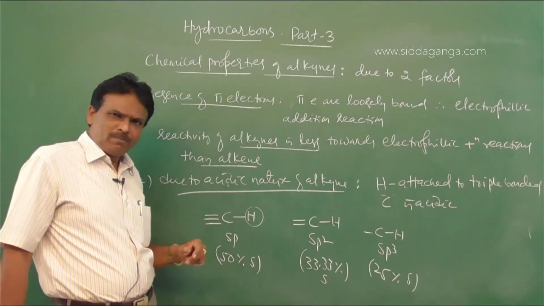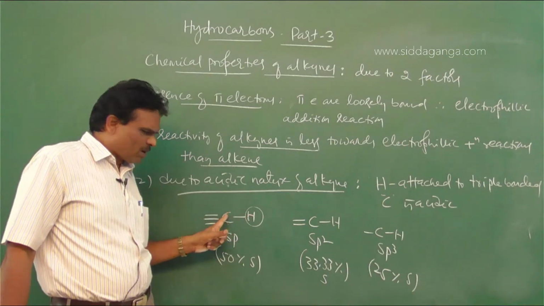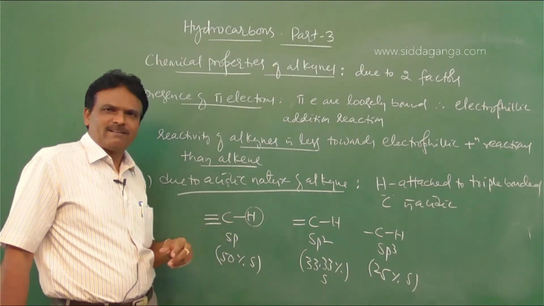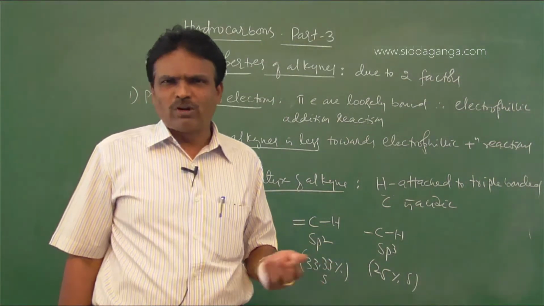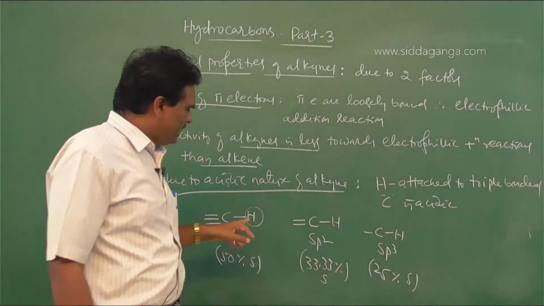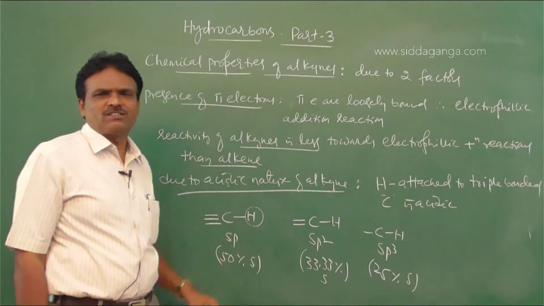Therefore, 1-alkynes, with hydrogen attached to the triple bonded carbon atom, are more acidic. When they react with a base, they lose H plus.